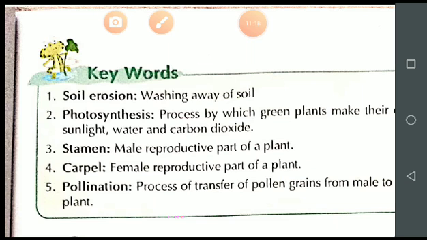Students, I have already explained to you that there are two types of pollination: self pollination and cross pollination.